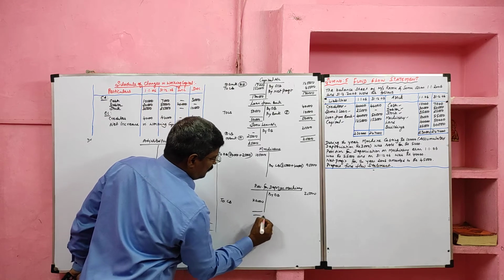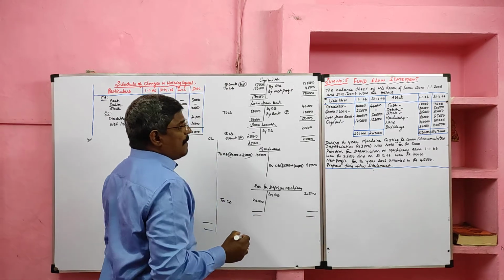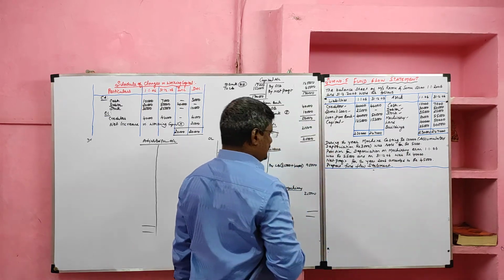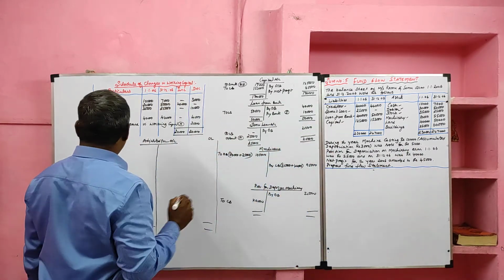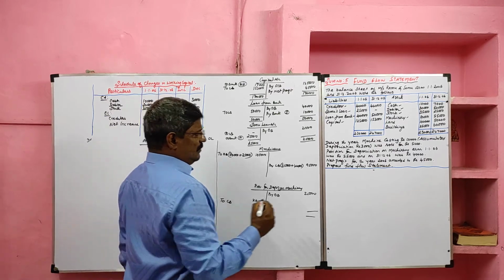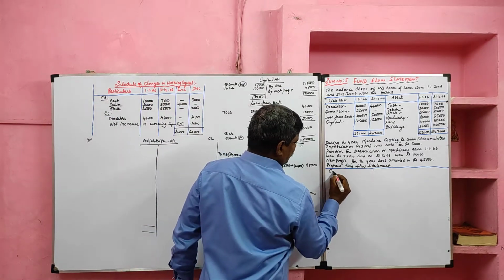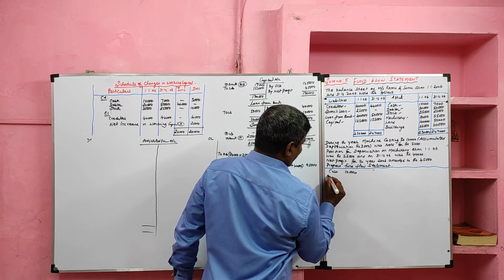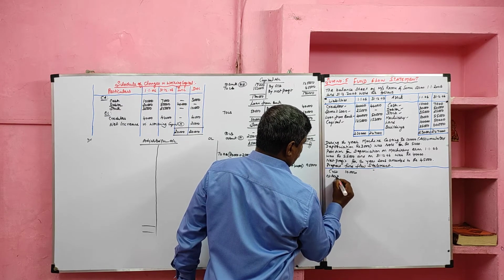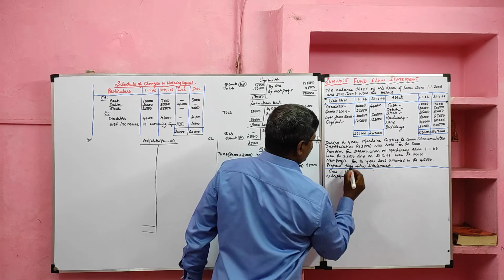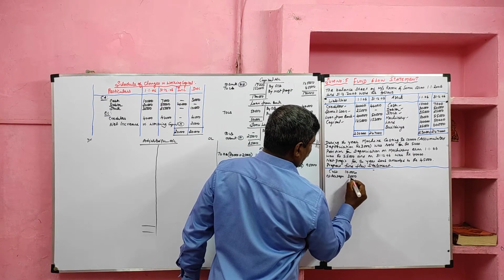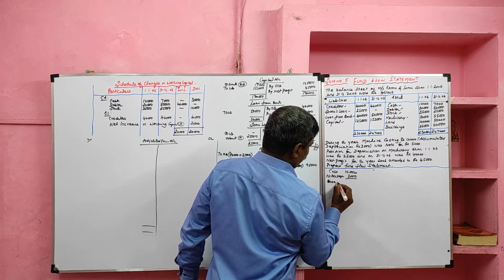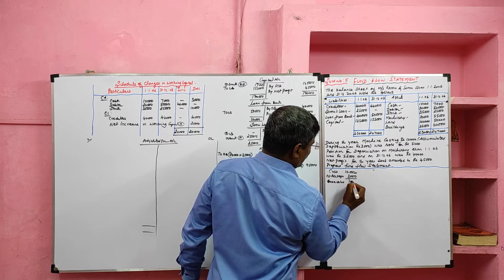Then here one more information is given. That is, during the year, machine costing 10,000. So the cost price of the machine is 10,000. Its accumulated depreciation is 3,000. If we deduct accumulated depreciation from the cost, we'll get book value. Book value how much? 7,000.